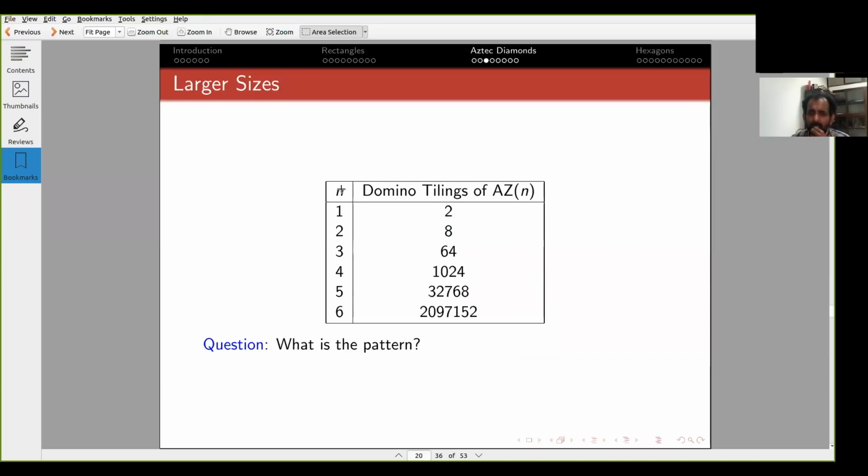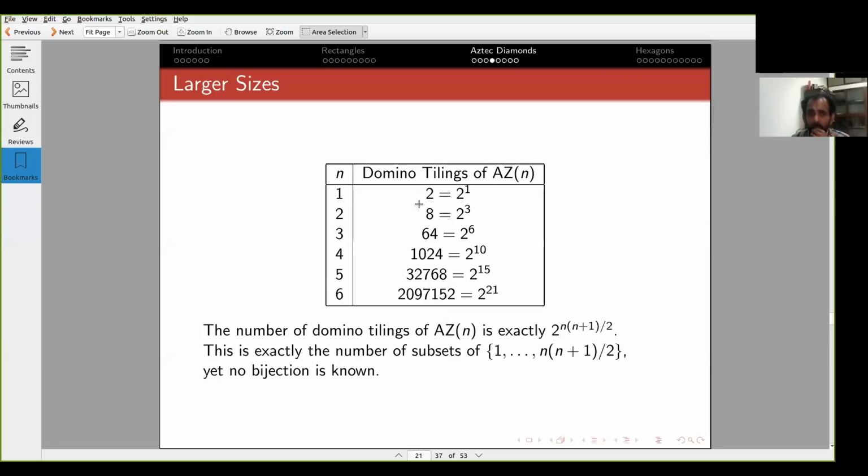Now for larger sizes, I've listed the answer. For 1 there was 2, for 2 there was 8, for 3 there's 64, for 4 there's 1024, and so on. If you are good with factorizations, then you'll see a pattern very quickly. All of these are exactly powers of 2. So this is 2 to the power 1, this is 2 to the 3, 2 to the 6, 2 to the 10, and so on. And what are these powers? It's 1, 3, 6, 10, 15, 21. These are exactly the triangular numbers.